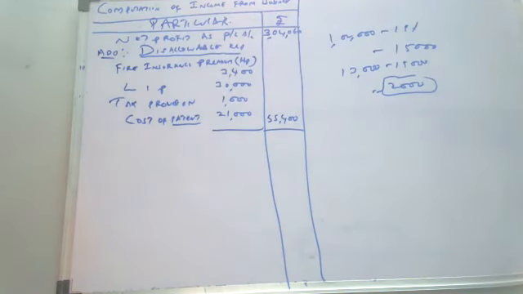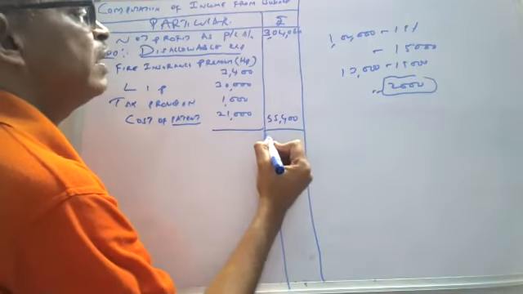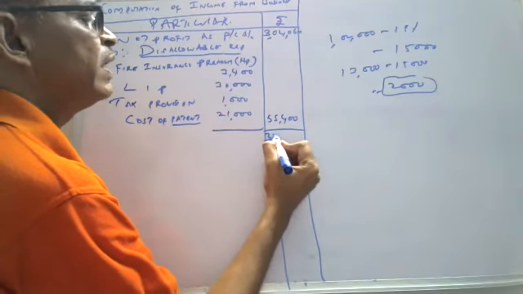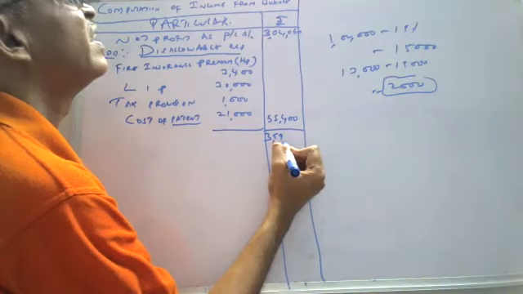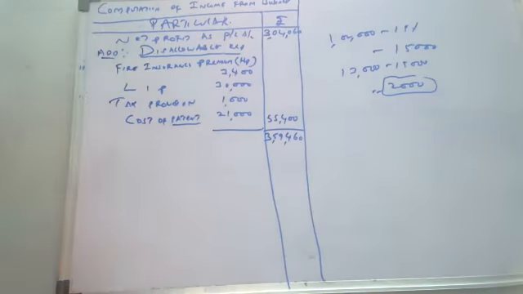How much will I get? 304,060 plus 55,400. Here, 359,460. Correct? Okay, the first section is over.